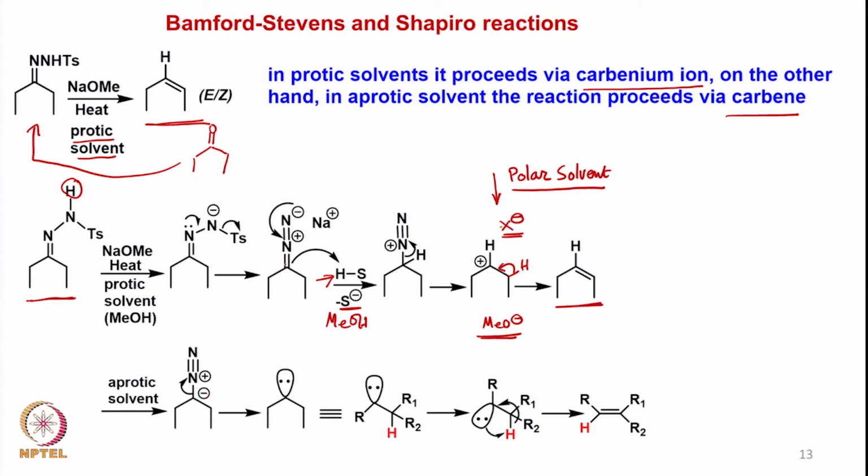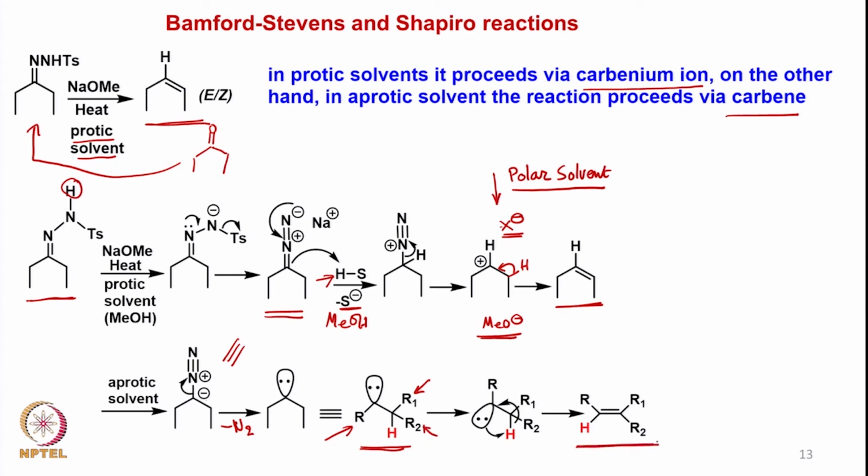particular diazo compound comes in, this can be written up in this fashion, and therefore at this stage when this nitrogen is lost, so instead of this negative charge taking up a proton from the protic solvent, since protic solvent is not present here, this particular carbon nitrogen bond breaks and then you lose nitrogen from here, and then you generate a carbene, and then this carbene could be written up in this fashion with proper substituents around here, like this, and then there is a migration of the hydrogen and eventually forming a double bond like this.